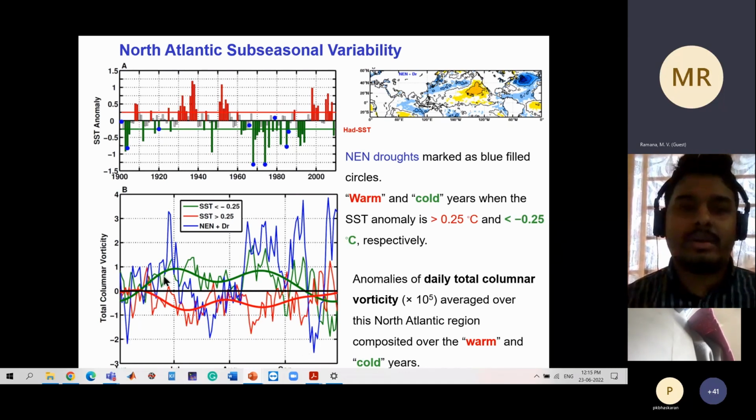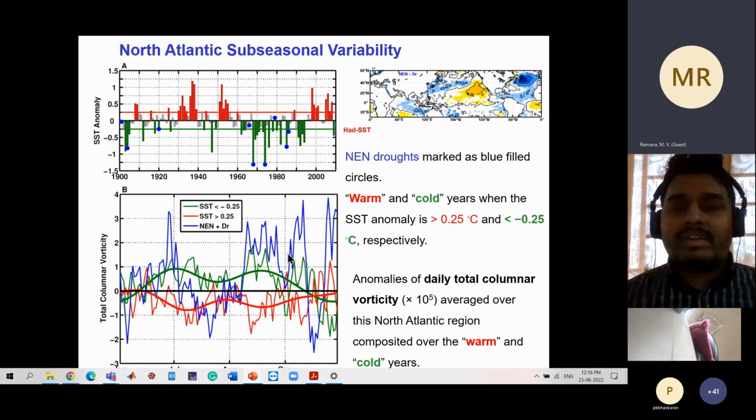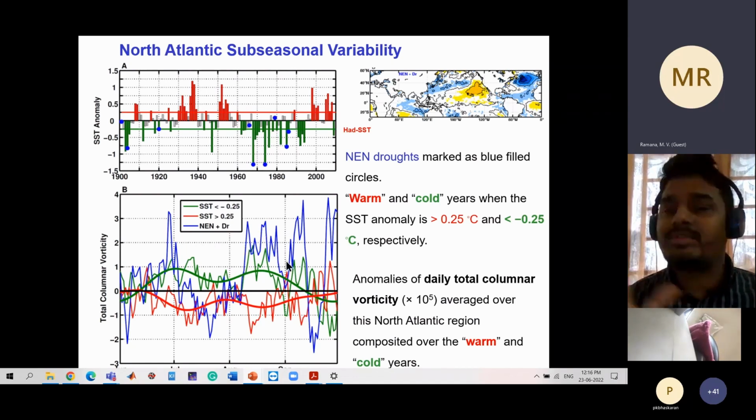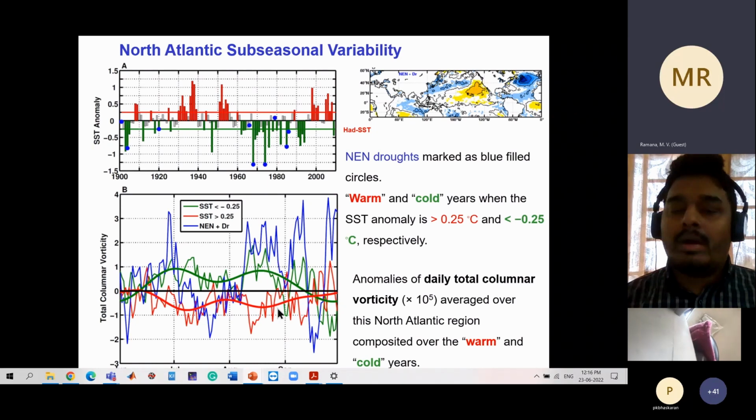What we see is that, going beyond drought years, these cold SST years have a subseasonal vorticity evolution in the early part of the season and the later season. Interestingly, the opposite is true for the warm periods. If you see the blue curve, that is the non-El Nino droughts, the vorticity generation in the later part of the season is significantly stronger, where you saw that wave train coming in and an abrupt decline in the later part of the season.